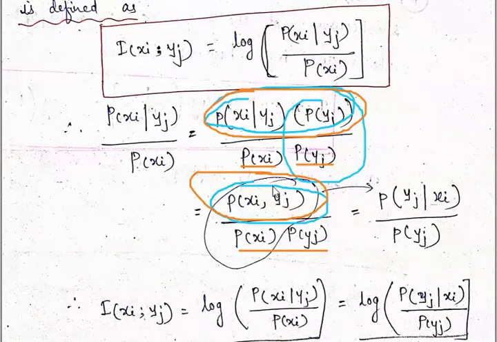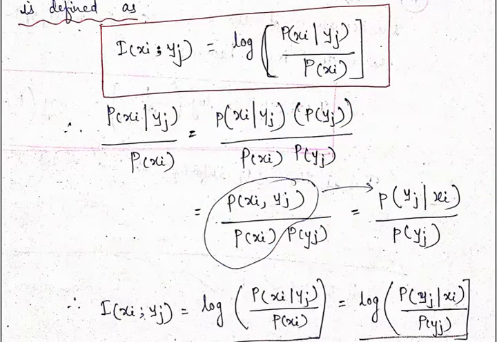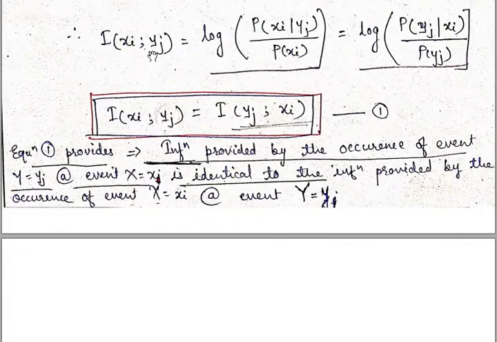So let's take the terms from this one. This will be the common term which we can take outside, and it will reflect in p of yj given xi. So overall we can conclude that if we rearrange the terms, since it is nothing but the mutual information, it can be written as log of p of xi given yj by p of xi, which is equal to log of p of yj given xi divided by p of yj.